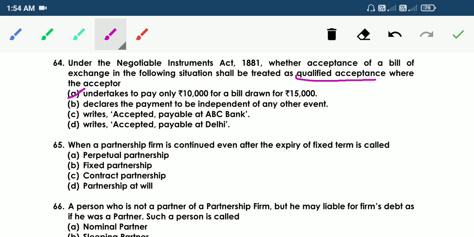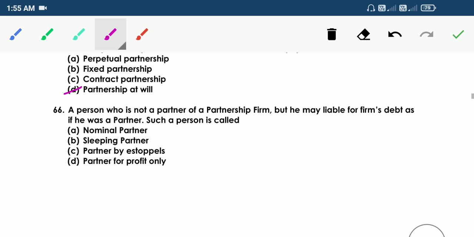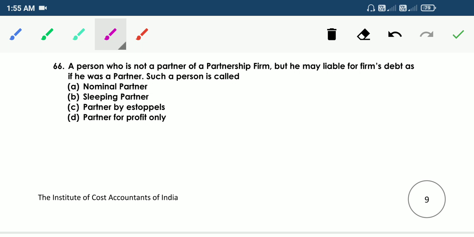65. When a partnership firm is continued even after the expiry of fixed term, it is called A, perpetual partnership, B, fixed partnership, C, contract partnership, D, partnership at will. So the answer is D, partnership at will. When a partnership is continued even after the expiry of fixed term, it is called partnership at will.